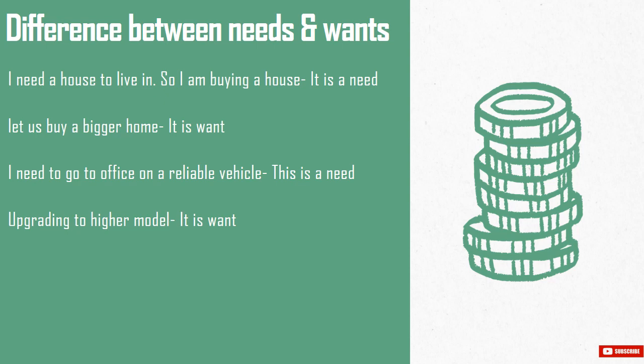Next, understanding the difference between needs and wants will help us with savings as well. Needs are basically our needs, and wants are things that are not really needs, but we would like to have them. Many people mistake wants for needs. I need a house to live in, so I am buying a house. It is a need. While we are at it, let us buy a bigger home. It is a want. We justify buying a bigger home as our need. It is not that buying a bigger home is bad, but buying after targeted savings helps one to save money.